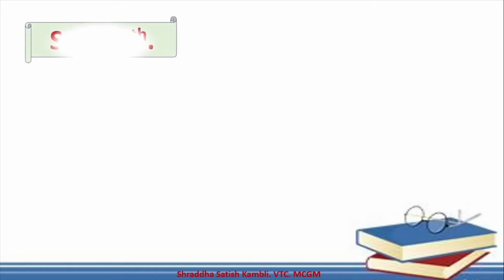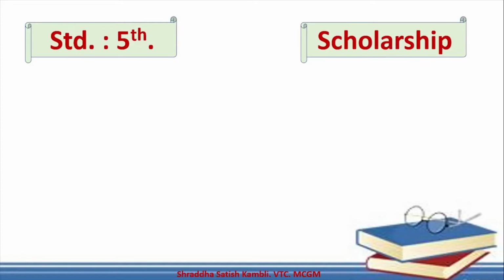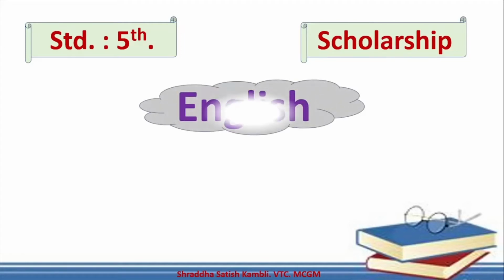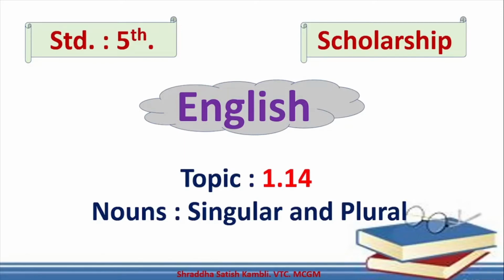So children, let us start with another lesson in standard 5th, scholarship, and the subject is scholarship English. Let us take our syllabus forward and do the next lesson in our scholarship textbook, and the name of the lesson is 1.14 Nouns, Singular and Plural. Now we are going to learn about the various parts of speech in the coming lessons. So in this particular lesson, we are going to talk about one and many.